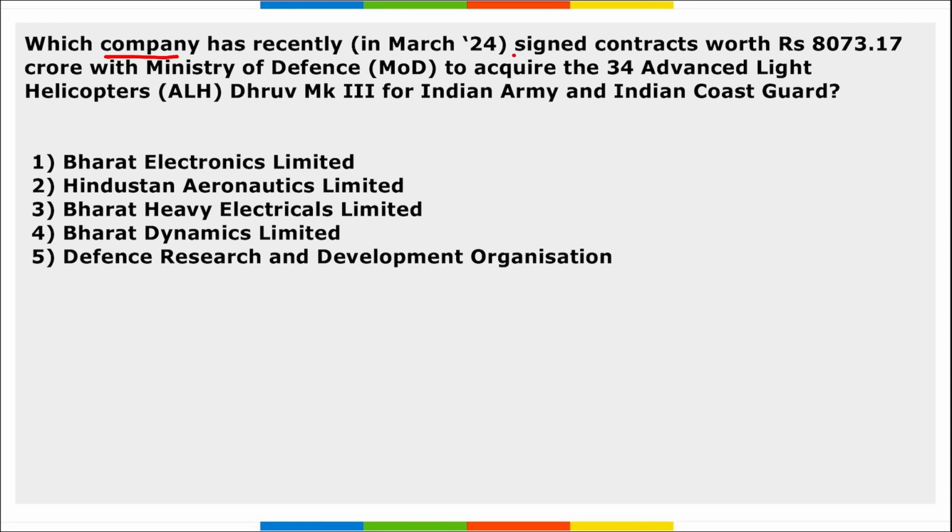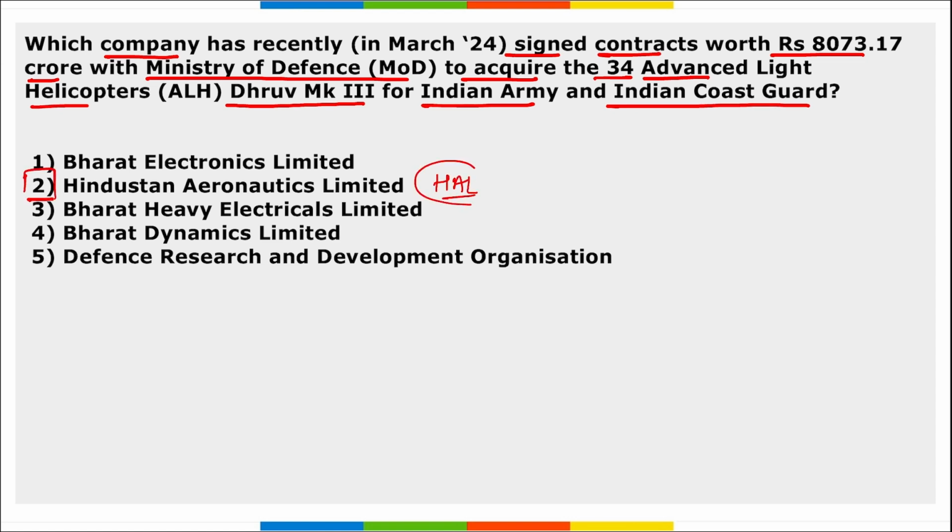Next, which company has recently signed a contract worth 8,073.17 crore rupees with the Ministry of Defence to acquire 34 advanced light helicopters Dhruv Mark III for Indian Army and Indian Coast Guard? It is Hindustan Aeronautics Limited, that is HAL. Right?